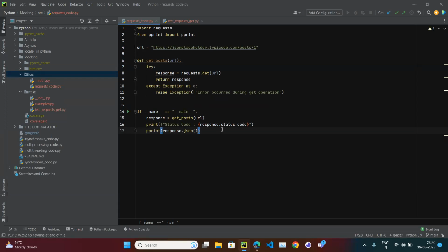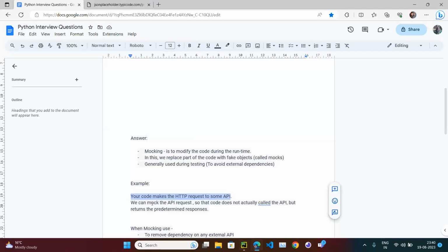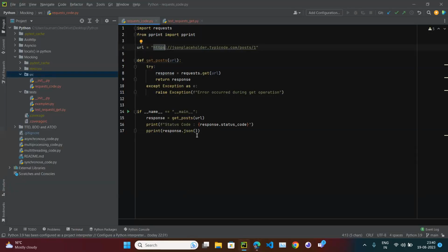Yes, we have our code which is making the HTTP request or HTTPS request to the external API. Yes. Okay, what next? But how are you going to write the test cases? So now you can question, okay, writing the test case is very simple.